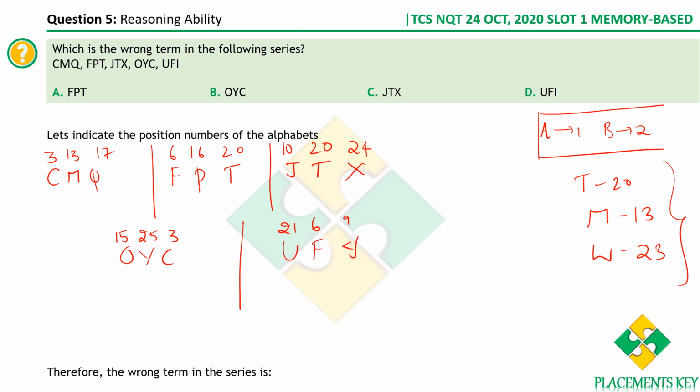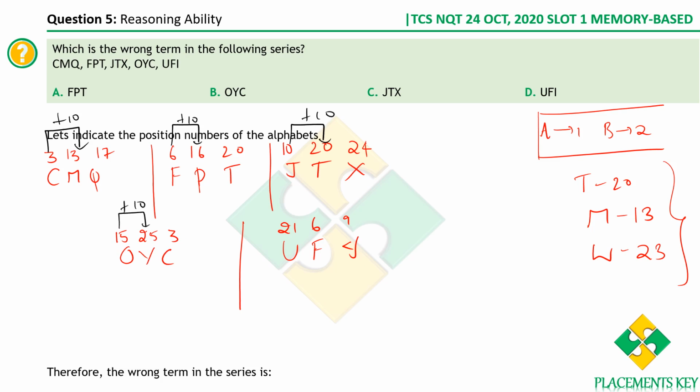Let's see if you clearly observe. Let's take the series here and take the first two numbers. 3 plus 10 is 13. Here also 6 plus 10 is 16. Here also 10 plus 10 is 20. Here also 15 plus 10 is 25.